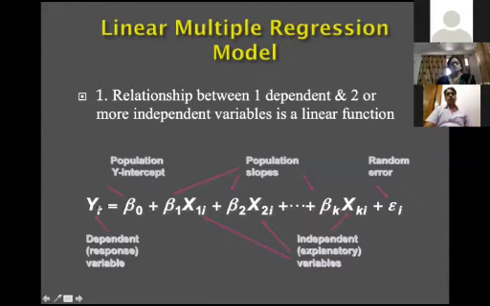This is the dependent variable, this is the intercept, where x and y intersect. This is the regression coefficient for one variable, the regression coefficient for the second variable, up to, if there are 10 variables, the regression coefficient for the 10th variable, and these are the independent variables.